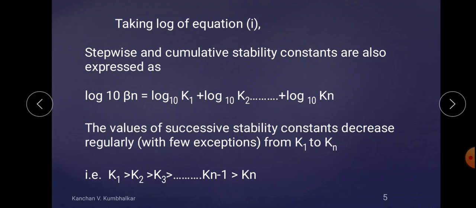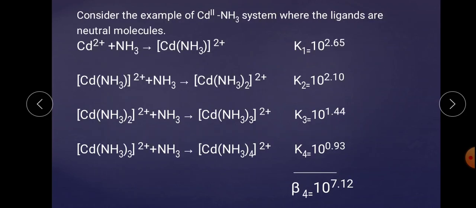Next one, we take an example. Consider the example of the cadmium ammonia complex. This is the system where the ligand reacts with the central metal atom. The ligand is a neutral one. So in the first step, M, that is metal, combines with 1 L, that is Cd2+ combines with NH3, 1 mole of 1 ligand. So there is a formation of a complex. This is the first step, and for that step the stability constant is considered as the stepwise stability constant, and it has a value of 10 raised to the power 2.65.